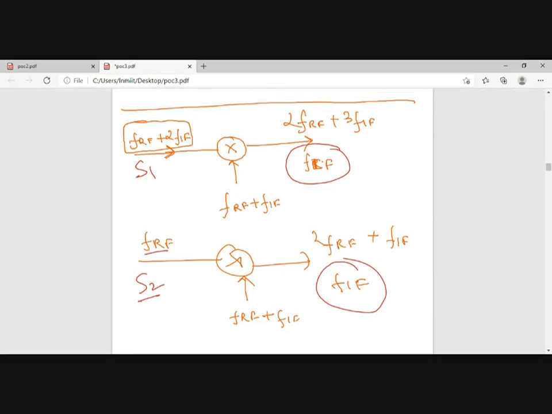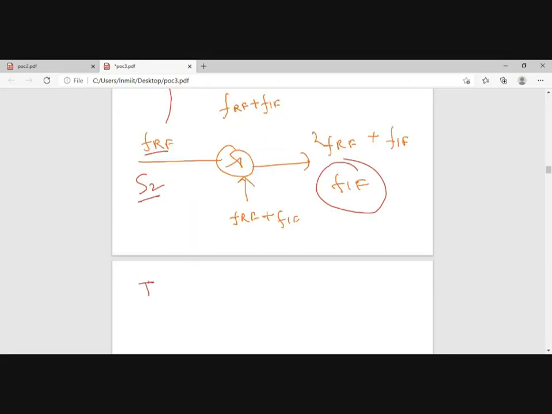So the super heterodyne receiver will go into a confused state because both are creating the same intermediate frequency and we were tuned to work at the intermediate frequency. So now what will be the problem? Now we are confused. So when the stations' frequencies are related like this, FRF and FRF plus 2 FIF, then I will be stuck at an image frequency. This is known as image frequency. Image frequencies are those frequencies at which the super heterodyne receiver creates the same intermediate frequency.